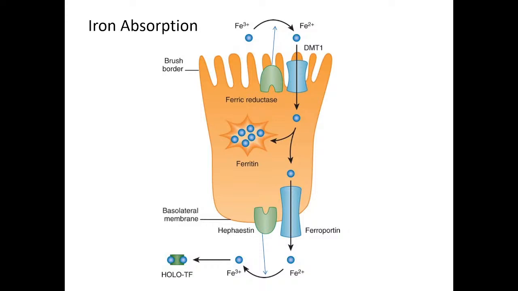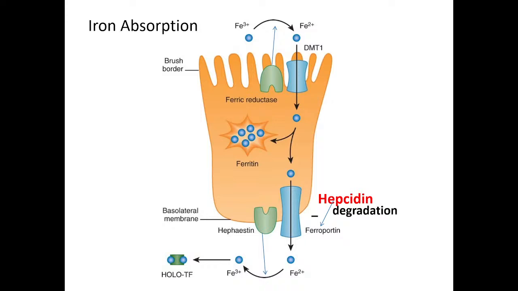So, this is how iron absorption happens in the intestine. The ferric form is converted into ferrous, and then it is absorbed, and partly it will be trapped in the ferritin in the mucosal cell only, and partly will be absorbed through the basolateral membrane, and ferroportin is the transporter protein in the membrane, and then it will be again converted into ferric form, and then with transferrin it will make holo-transferrin, and it will be transported in the blood.